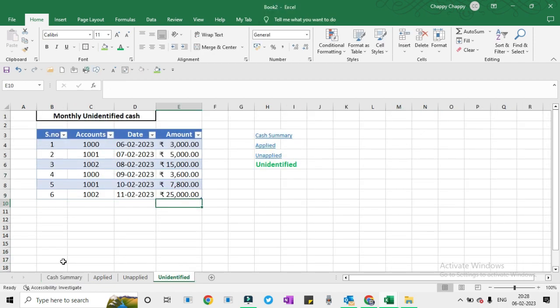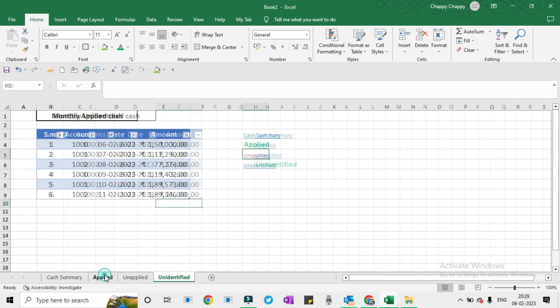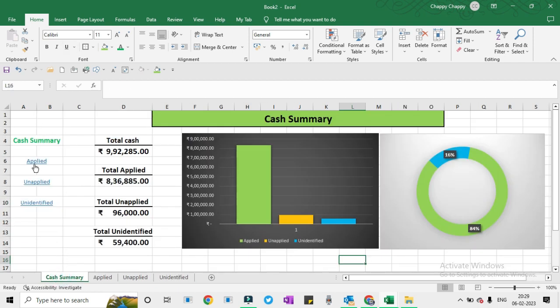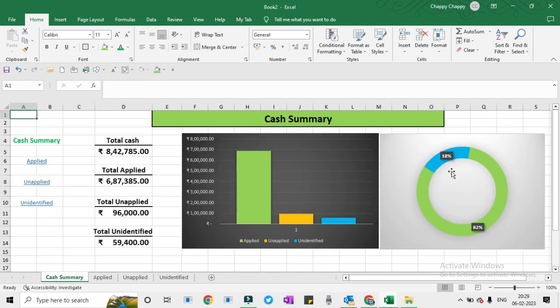This is like a dashboard which we have prepared. So out of the total cash of 842k, the applied portion is 687k, the unapplied portion is 96k, and the unidentified portion is 59k. So this is the dashboard which we prepared for the process invoice to cash, and these are prepared in various